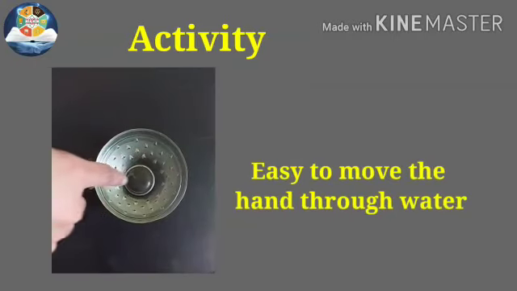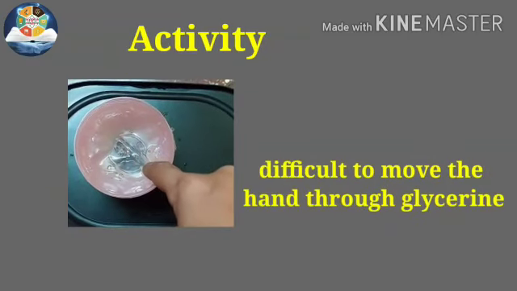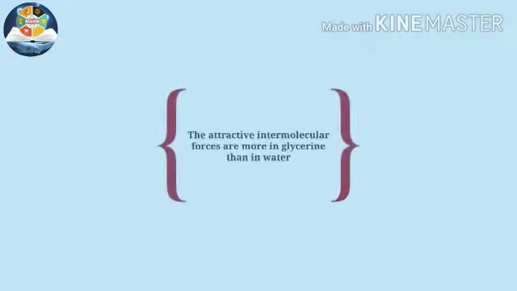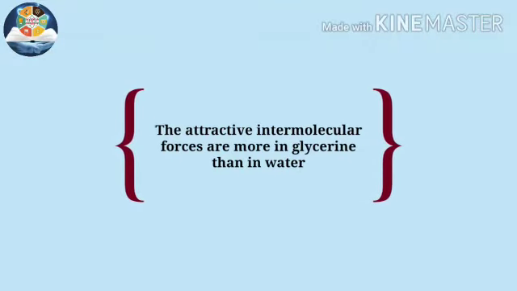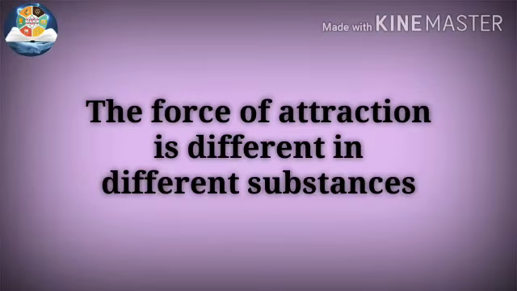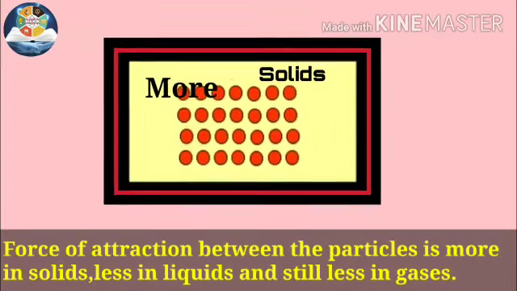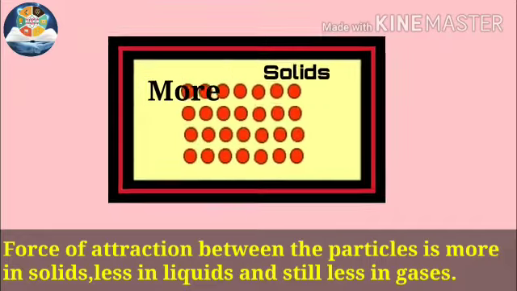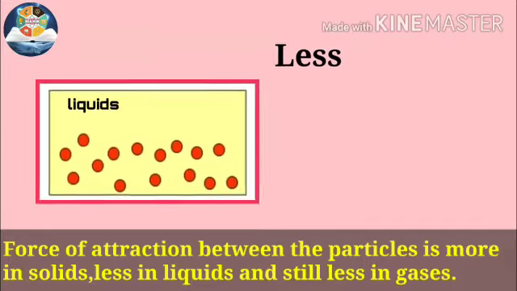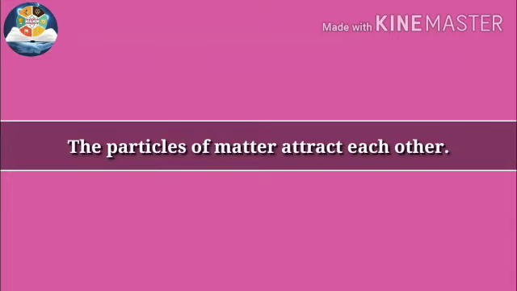Now we are going to take another example. It is easy to move the hand through water, but difficult to move the hand in glycerine. The reason is that the attractive intermolecular forces are more in glycerine than in water. So both these examples show that the force of attraction is different in different substances. That is, the force of attraction between the particles is more in solids, less in liquids and still less in gases. So the particles of matter attract each other.